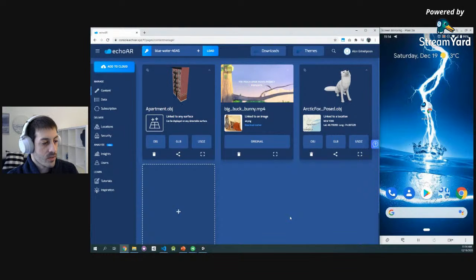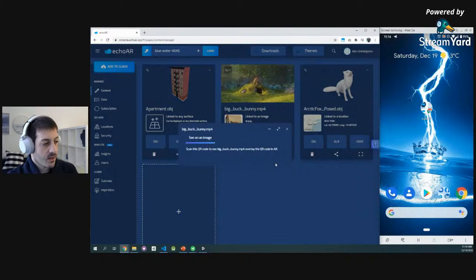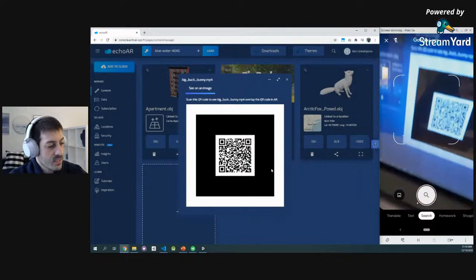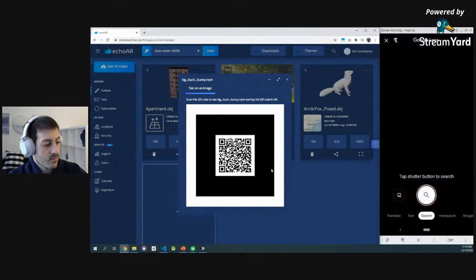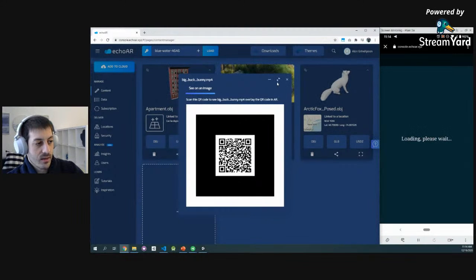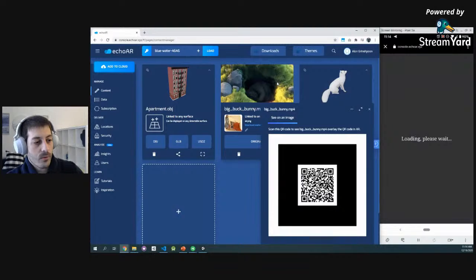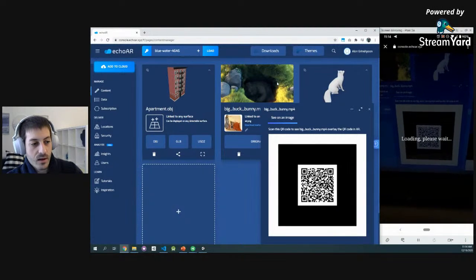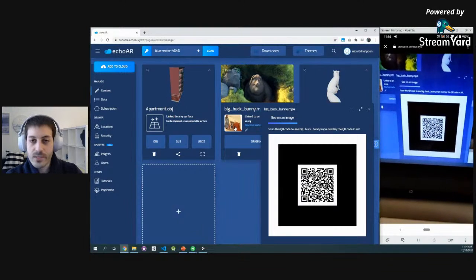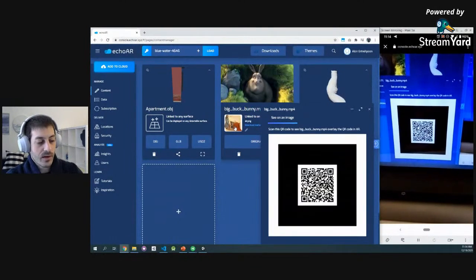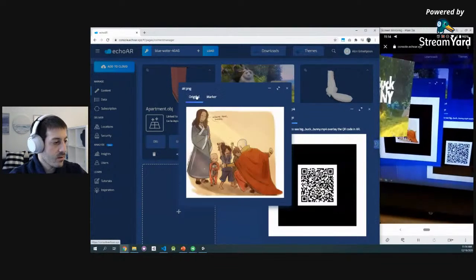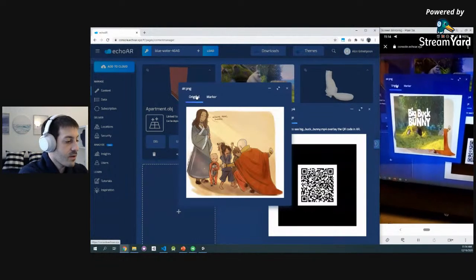Now, what I want to show you is, let's say we want to scan this image and see the video in augmented reality. Again, if you're watching live, you can scan this with me. Scanning the QR code with my phone redirects to a website. I don't have to install anything. But now, when the web app opens, the camera doesn't recognize the QR code anymore. Why is that? As we mentioned, we have a custom image that's being recognized. So let's open that custom image and put our phone in front of it. There you go. And voila, we have this image, and suddenly the video overlays that.